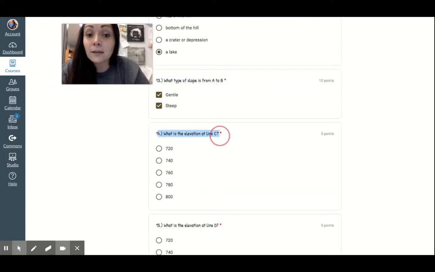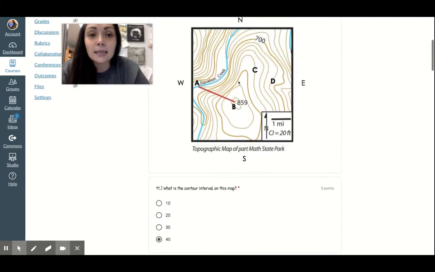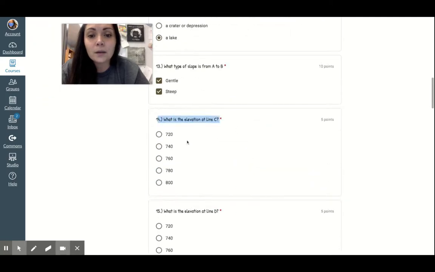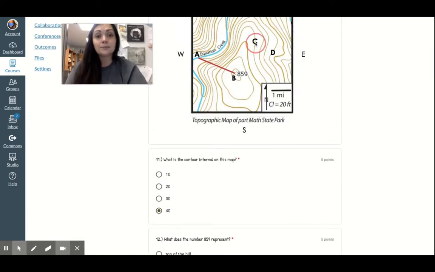Number 14, what's the elevation at line C? So if I go to C, this line right here, I want to follow it, kind of figure out if there's some clue that I can get. So what is the elevation at this point C line right there? Is it 720 feet, 740 feet, 760 feet, 780 feet, or 800 feet? The elevation at point C.